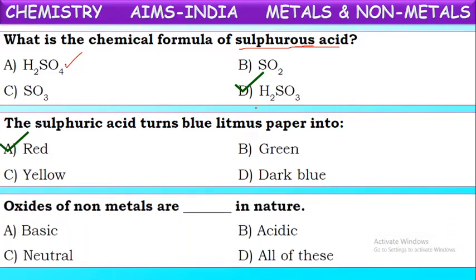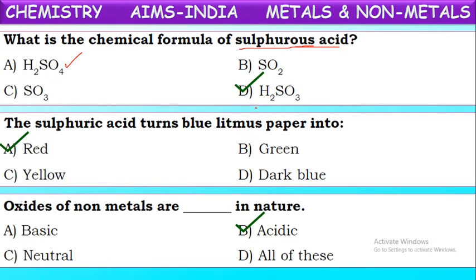Next, oxides of non-metals are dash in nature. What is the nature of non-metallic oxides? Non-metals on burning in the presence of oxygen form their respective non-metallic oxides. These non-metallic oxides are acidic in nature in general. For example, sulfur, nitrogen, phosphorus, carbon are non-metals.